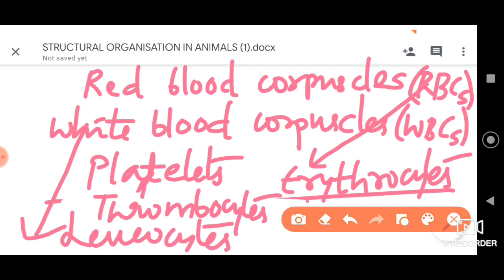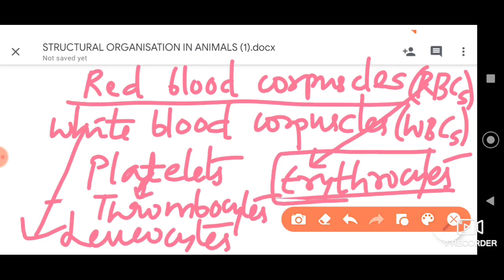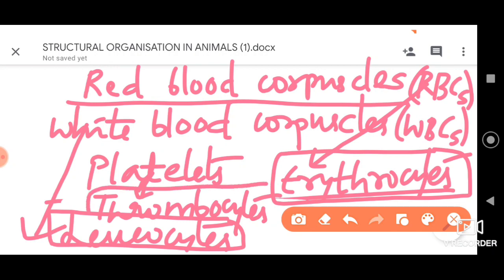Let me repeat. For red blood cells, we also call them erythrocytes, remember. And for white blood cells, we also refer to them as leukocytes, whereas for the platelets, we call them thrombocytes, all right. And let me tell you, these are the important aspects with respect to the composition, all right.